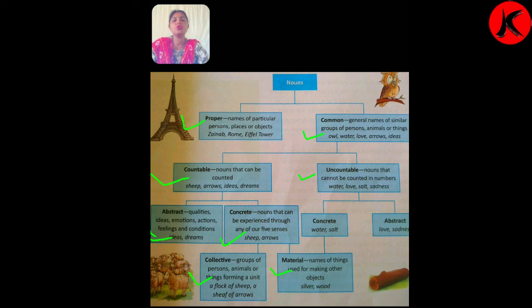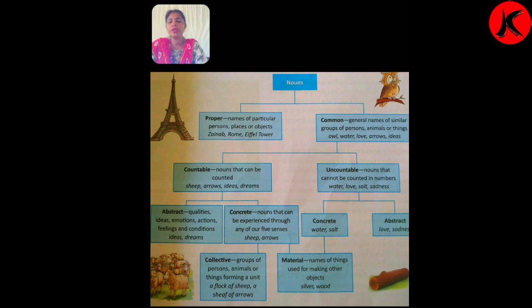I would like to give you another example like sugar, iron, cotton. These also are the things made of something, made of any substance or material. So we call it material noun. So it's all about our different types of nouns. I hope you understand these different types of nouns.